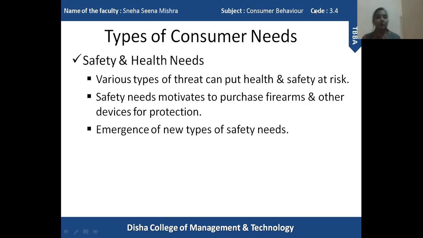Okay. So usually what happens, because of various types of threat, whether threat to our health or otherwise, we consume a variety of products. Safety needs motivate consumers to purchase different types of products.